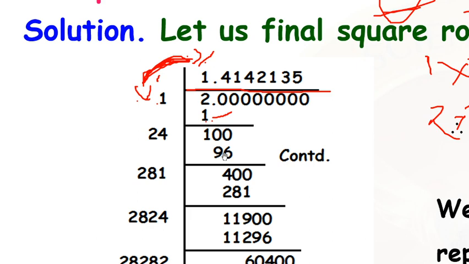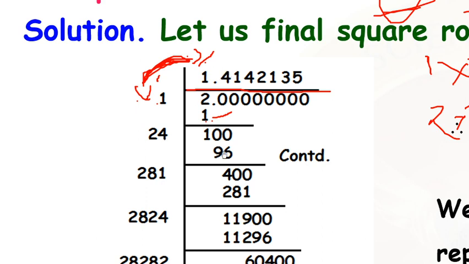If I take 21, 1 time is 21, 22 2 times is 44, 23 3 times is 69, 24 4 times is 96, 25 5 times is 125. So if I take 5, the value will become more. That's why we have to take 4.